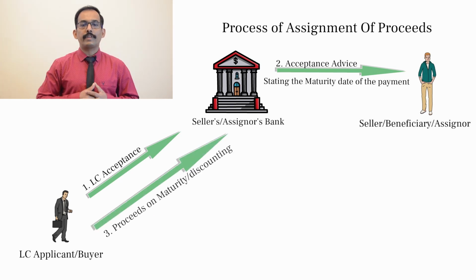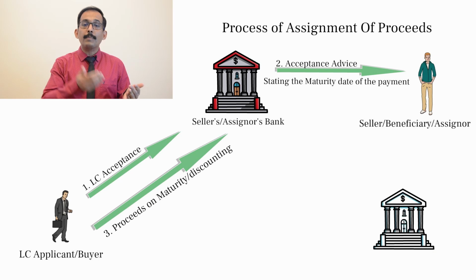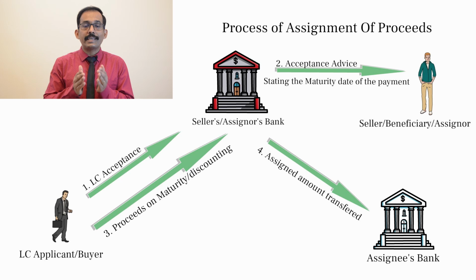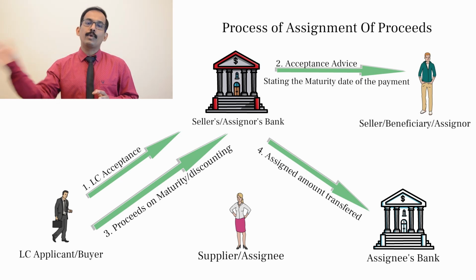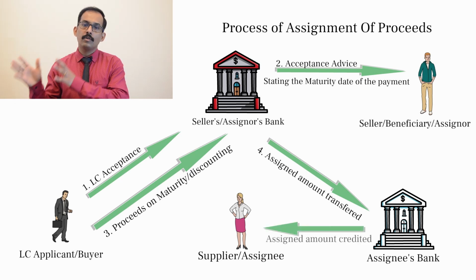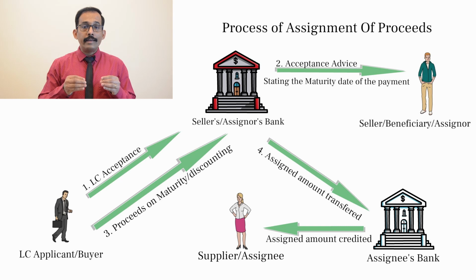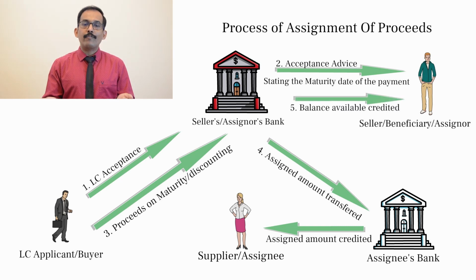On the maturity date of the LC, when the proceeds are received by the beneficiary bank, the amount that is assigned to the third party supplier will automatically be transferred to the assignee bank, and the assignee bank will credit the supplier's account for the said amount. And the balance, if any, available after the assignment would be credited into the beneficiary's bank account.